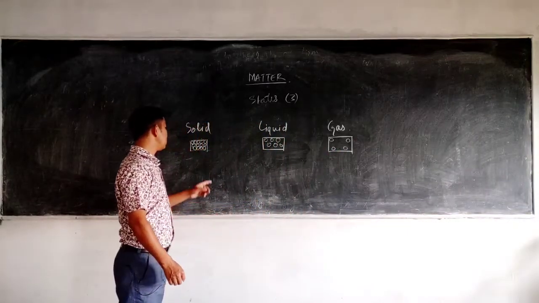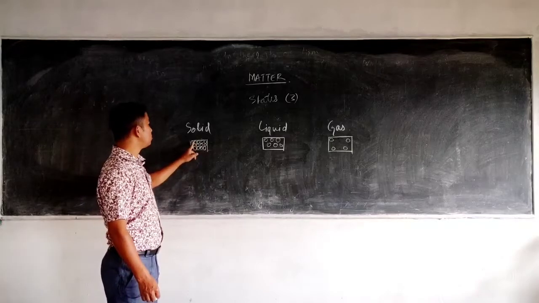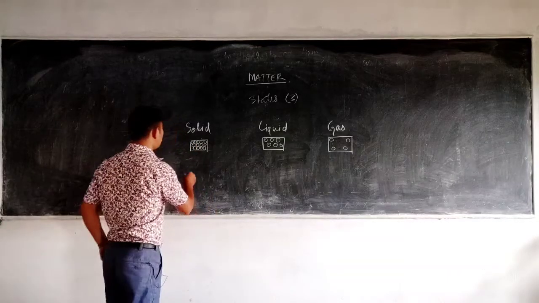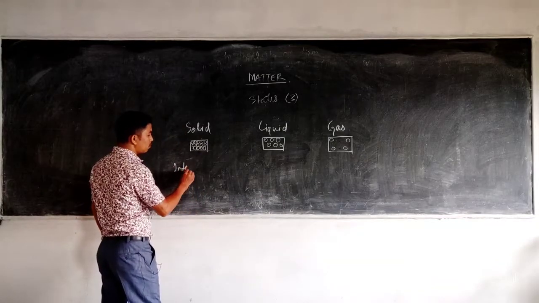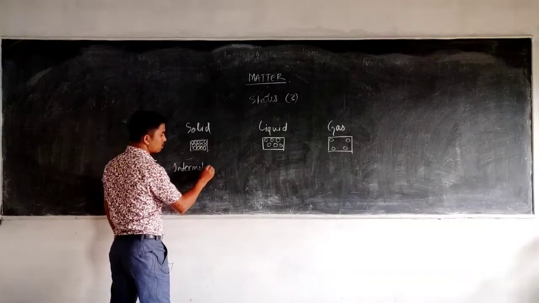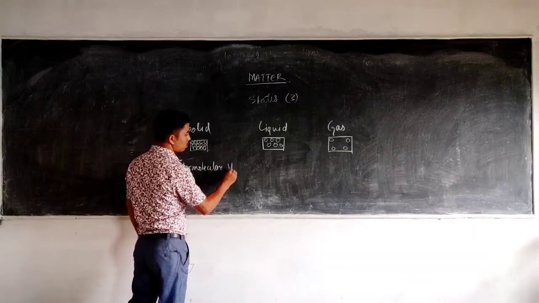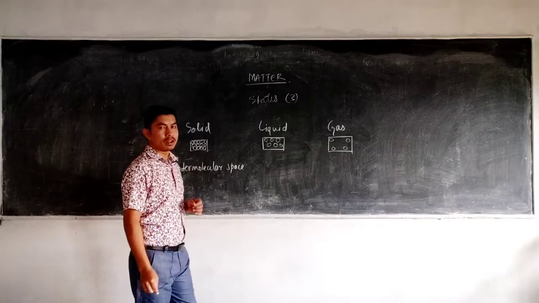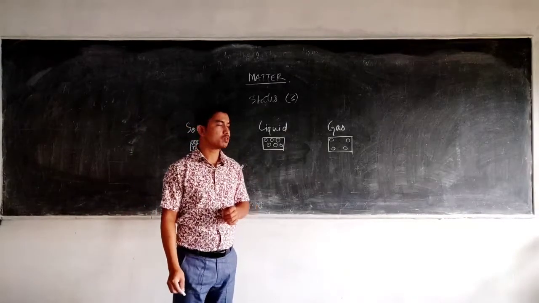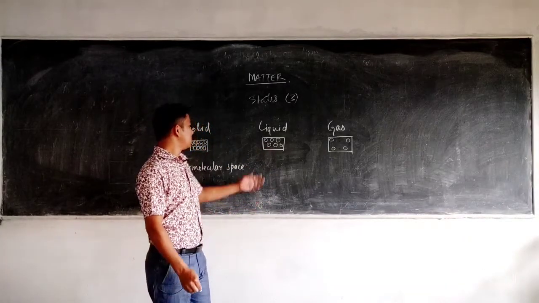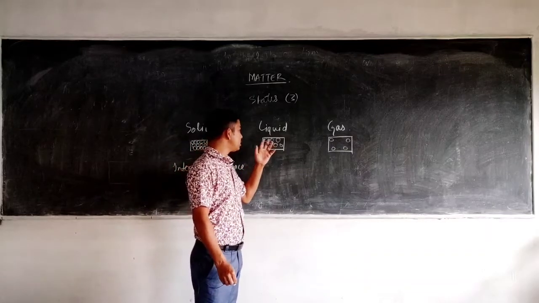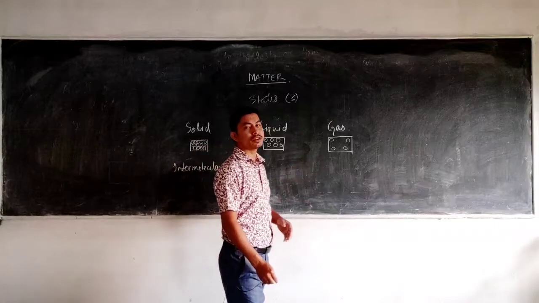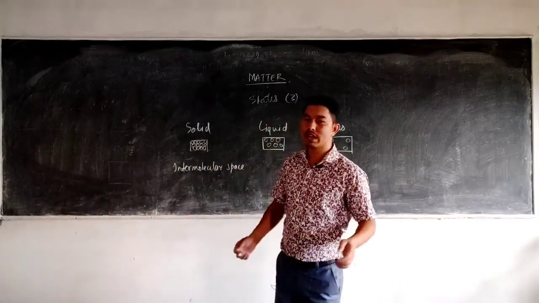Another difference: the distance between two molecules is known as intermolecular space. In a solid the intermolecular space is almost negligible. In a liquid there is a slightly greater intermolecular space compared to a solid, and in a gas the intermolecular space is very large.